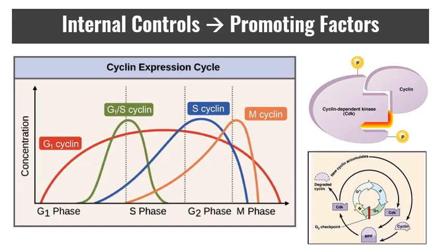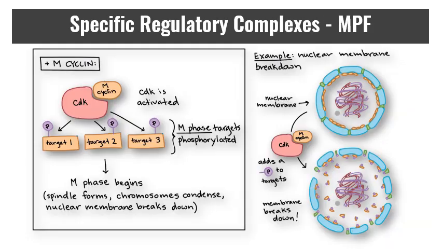Cyclin is a control molecule that is broken down as needed, and we find that there are many different types of cyclin that control what phase the cell is in. But the cyclin-dependent kinase, which is a kinase, and that's anything capable of phosphorylation, is going to be maintaining a constant level. But it only phosphorylates when the cyclin is attached because it is cyclin-dependent. One of the more common examples of this is MPF, which we'll look at in just a second.